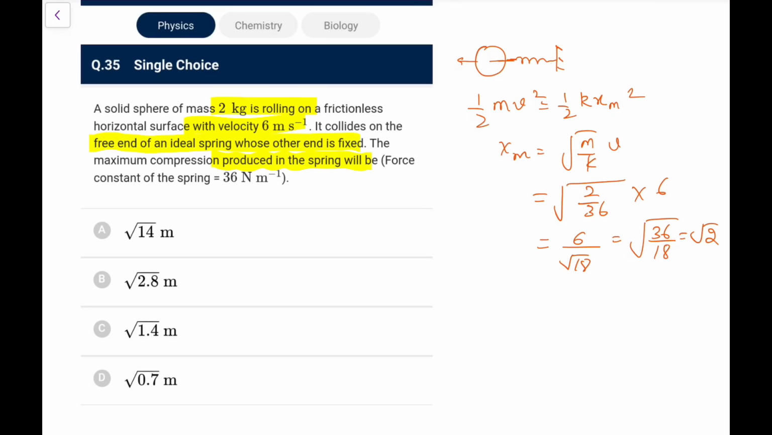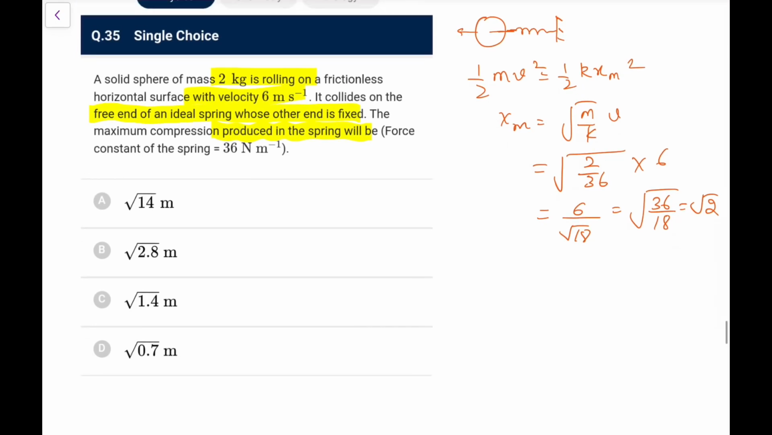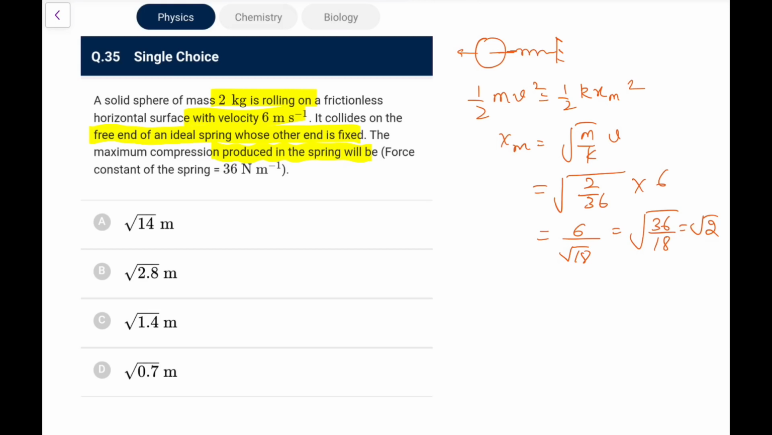And the answer, they have not given 1.4, they have given root 2.8. They have assumed that the spring will be acting at such a point that v and omega both will become 0, and in that case the energy lost would be half m v square times beta. Beta here is 7 by 5, equal to half k x max square. So that x max square term in that case would be 7m by 5k into v square.